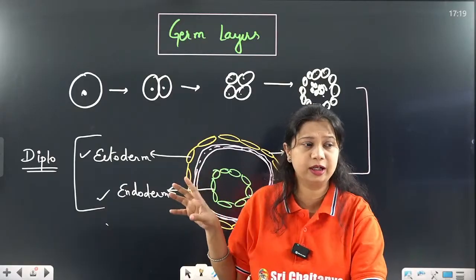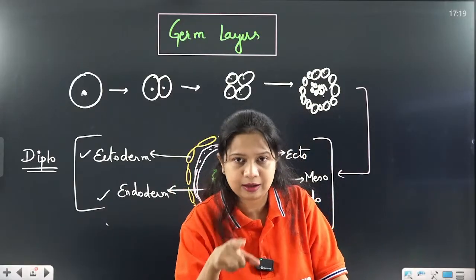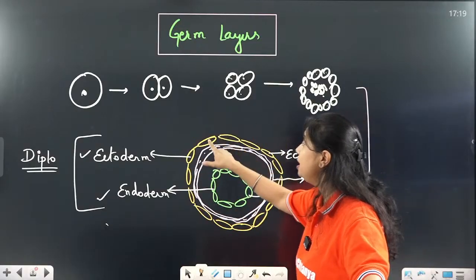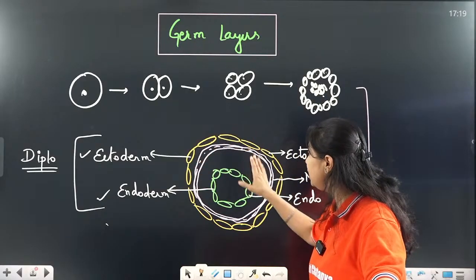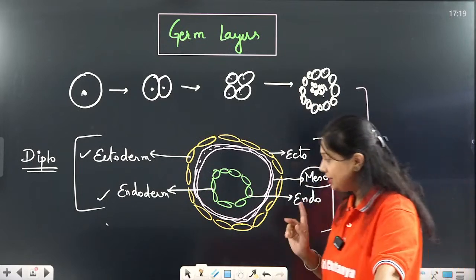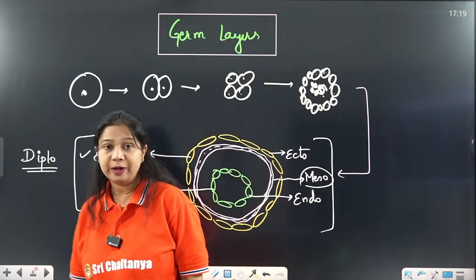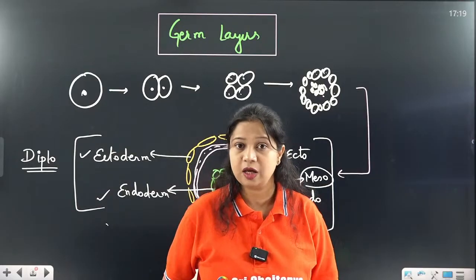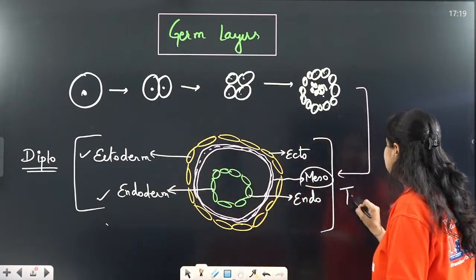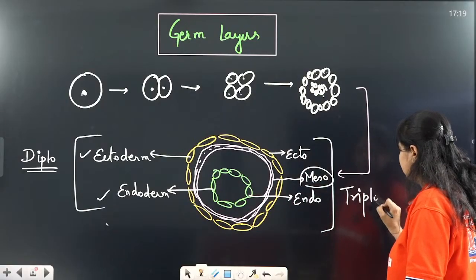This 3rd layer which is present between the outer ectoderm and inner endoderm is called the mesoderm. So this mesoderm is not present in all the organisms. Organisms with 3 germ layers are called triploblastic. Okay.